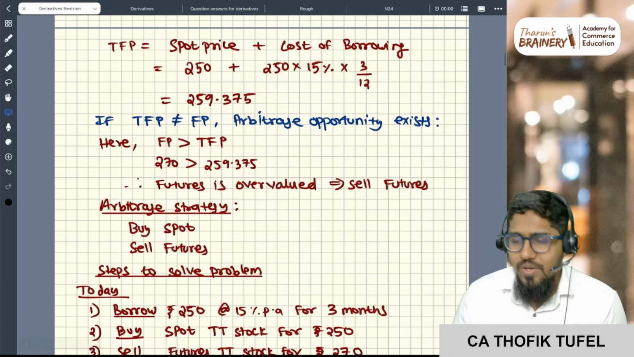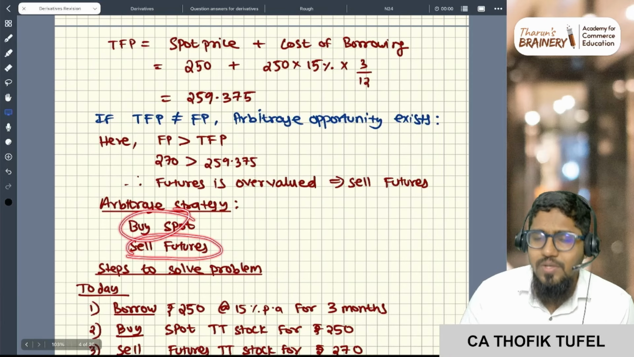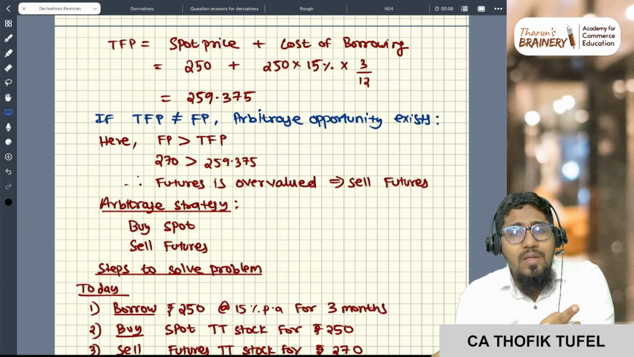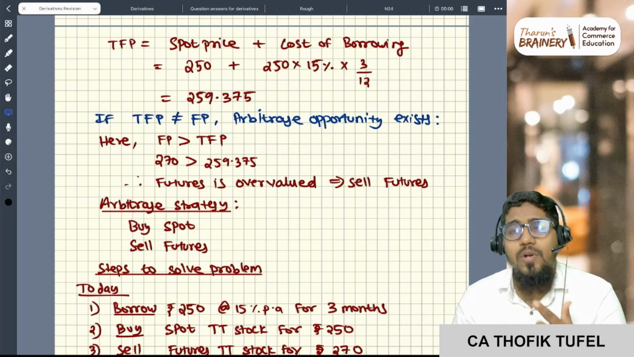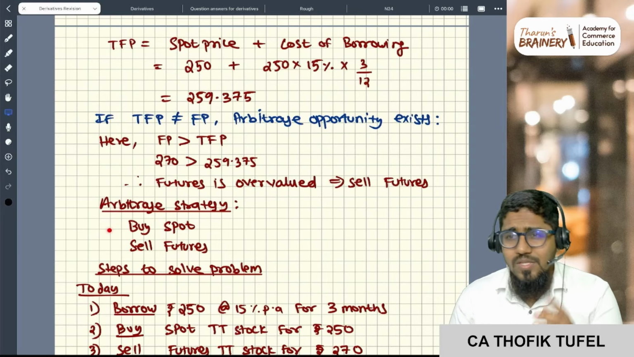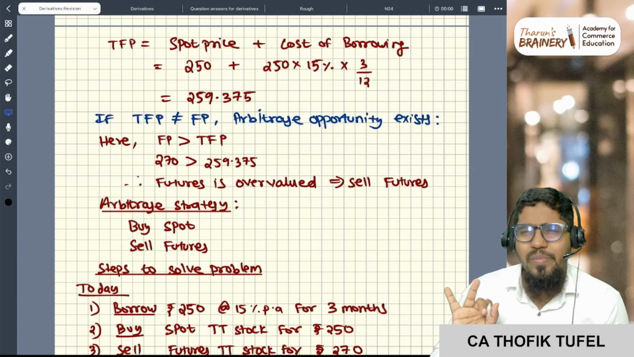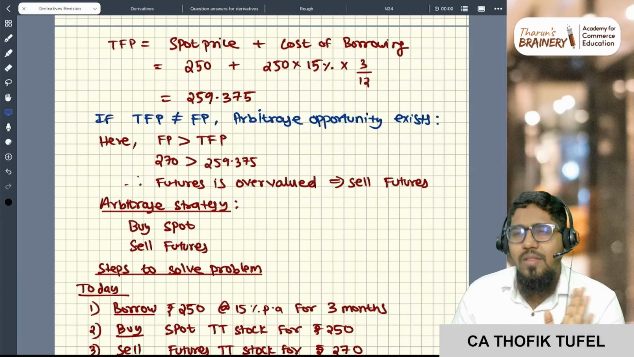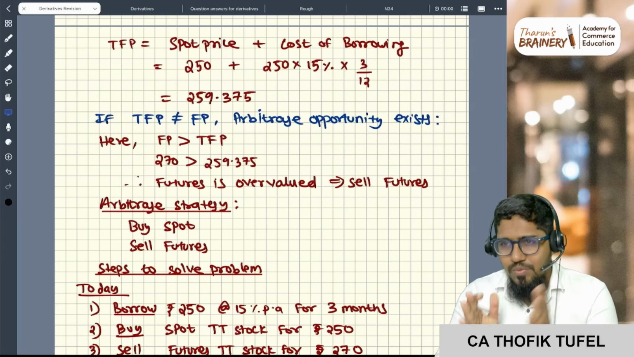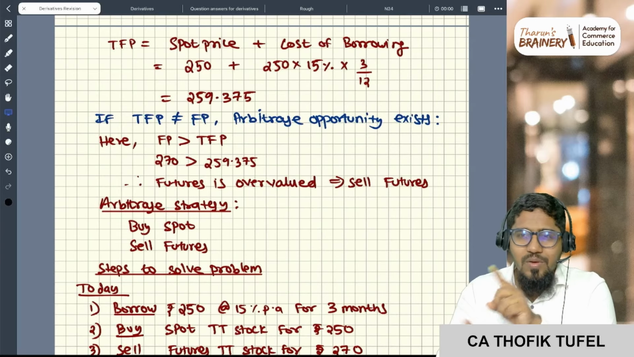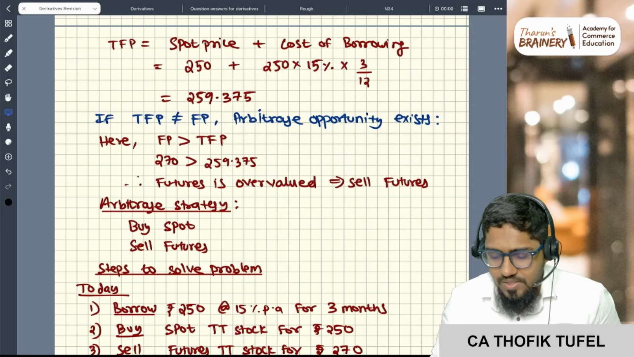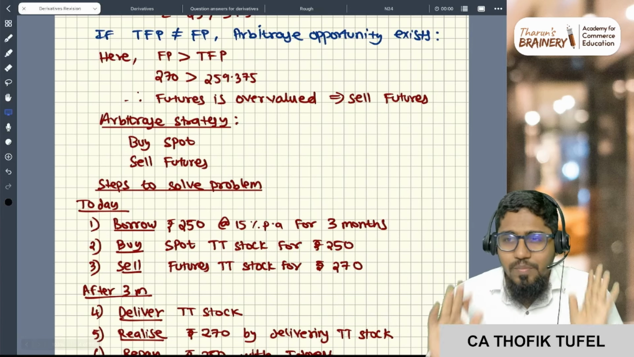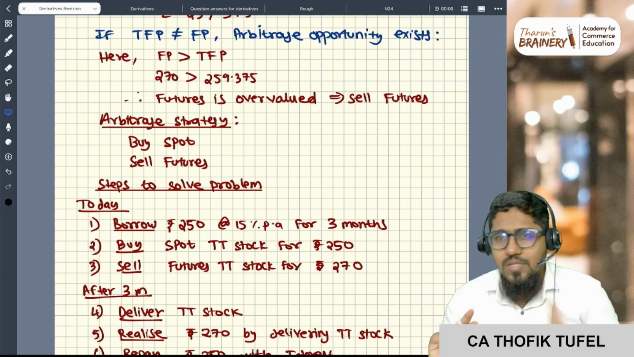So what is the strategy? Sell futures and buy in spot. This is the strategy, simple. If it were the reverse, then you would buy futures and short sell in spot. Today you will do the short sell. That is the meaning. This is mostly very rarely asked in the examination, but I am telling you the other case also. There is no question like this first of all, but if at all it is asked, you should know. That is the reason I am discussing it conceptually.